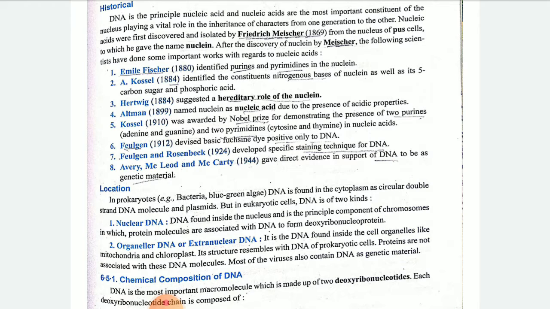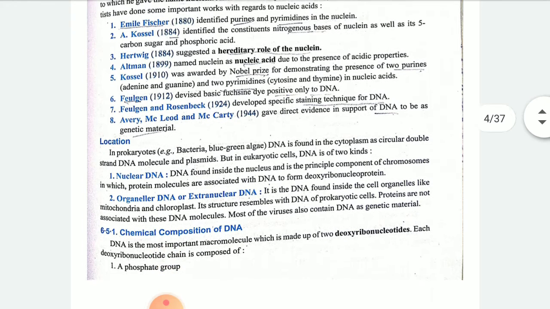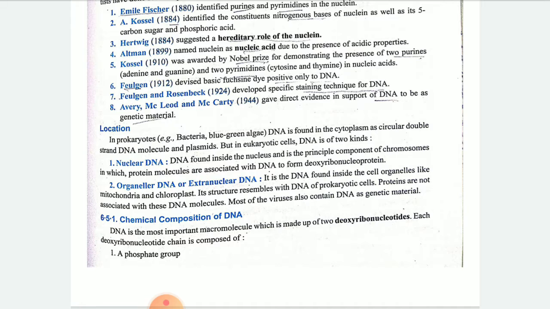Purines are double ring compounds and pyrimidines are single ring compounds, that we will see in future. Purines consist of A and G, that is adenine and guanine. Pyrimidines consist of cytosine, thymine and uracil. Children, always one purine is going to be bound with a pyrimidine, always. That is fixed. Then many different scientists worked on this, and they gave their descriptions as per their research.